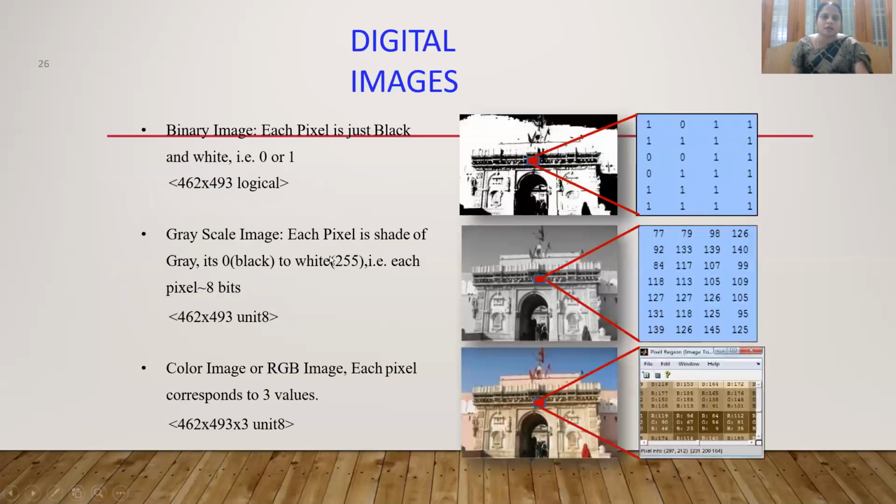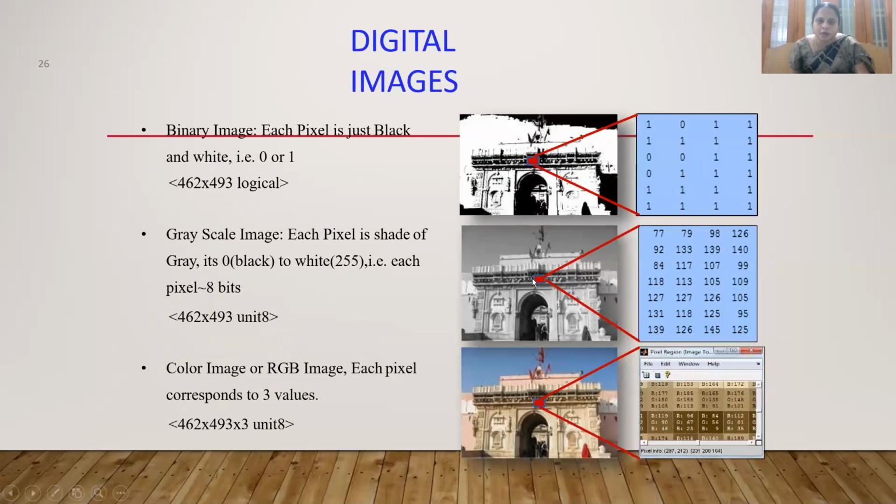Key factor. Next we will see digital images, starting with the binary image. Binary means we have only two values, one black and one white, for example 0 and 1. For example, take the gateway picture. If it is represented as a binary image, you see it has only two values, 1 or 0, either white or black, with no other gray levels.